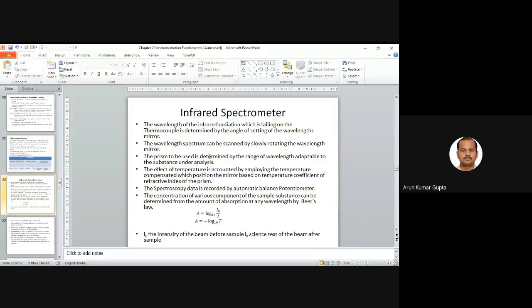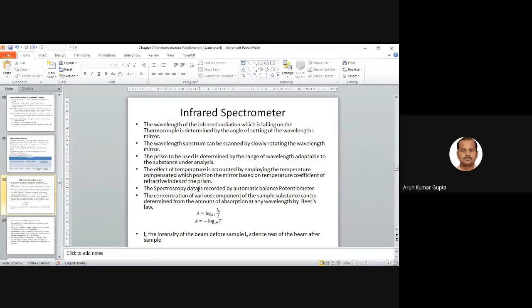The prism is used to determine the range of the wavelength absorbed by the substance under analysis. And the effect of temperature is counted by employing temperature compensation, which positions the mirror based on the temperature coefficient of the refractive index of the prism. So basically, the prism that is used to separate the light at a particular angle will give you the change in the wavelength corresponding to the temperature also. So there is a change in temperature also.